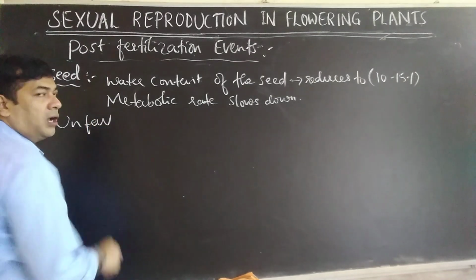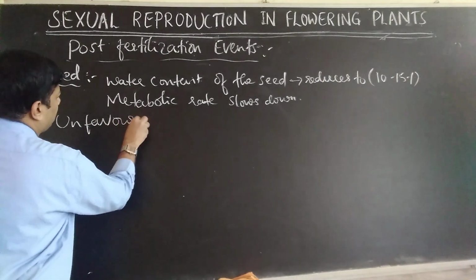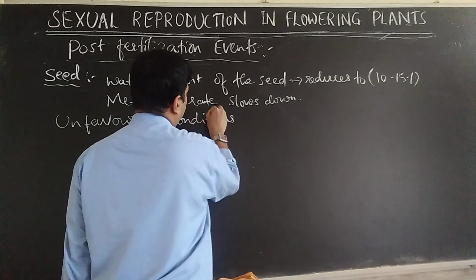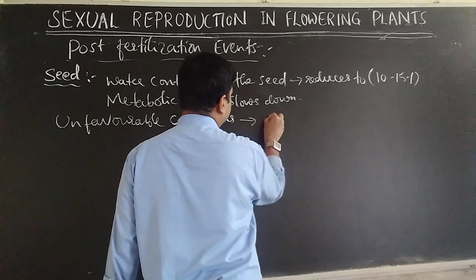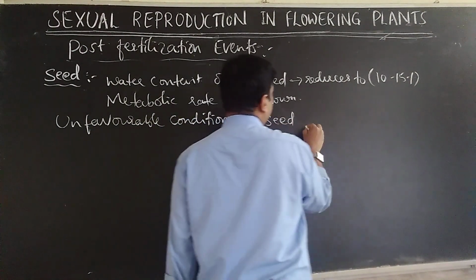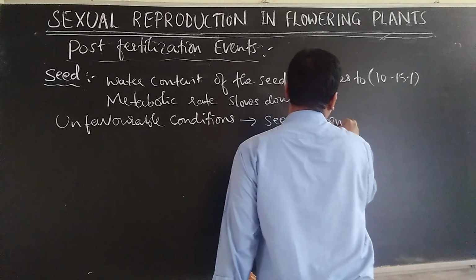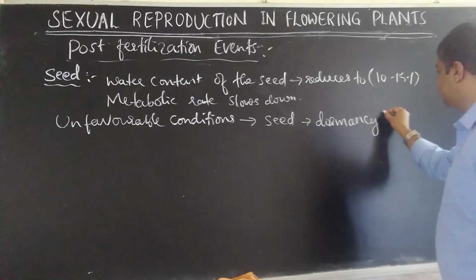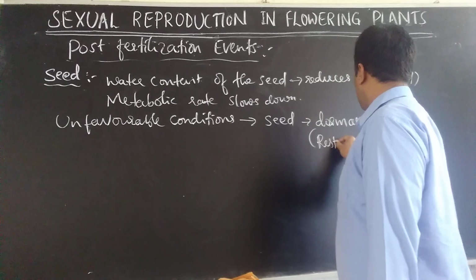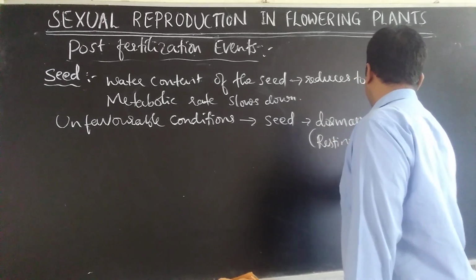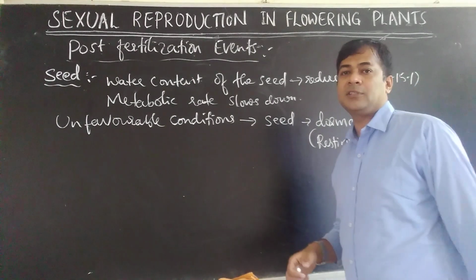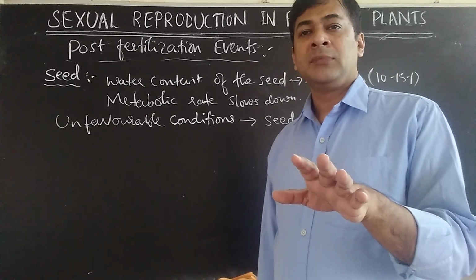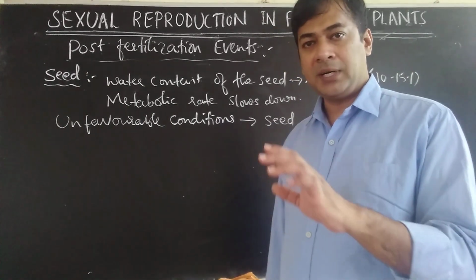Under unfavorable conditions, seed will undergo dormancy. Dormancy means resting period. What is the meaning of resting period? If conditions are not suitable for germination of seeds, then the seed doesn't germinate. It will undergo a resting period, like a sleep. Seed remains as it is, but it doesn't germinate.